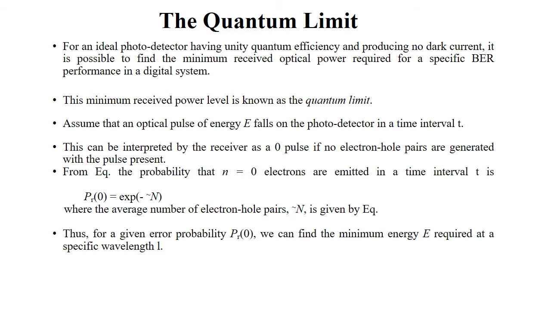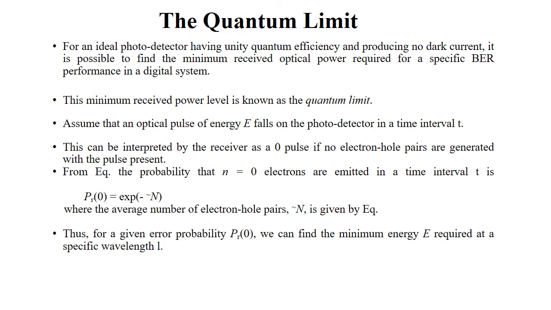Assume that an optical pulse of energy E falls on the photodetector in a time interval T. This can be interpreted by the receiver as a zero pulse if no electron hole pairs are generated with the pulse present.